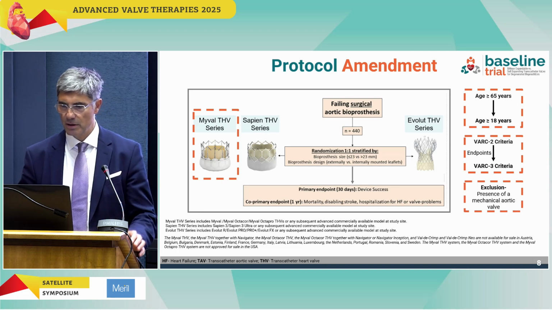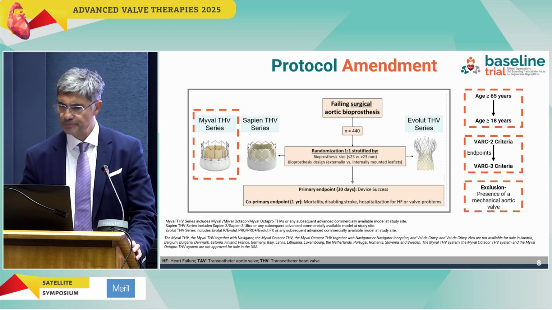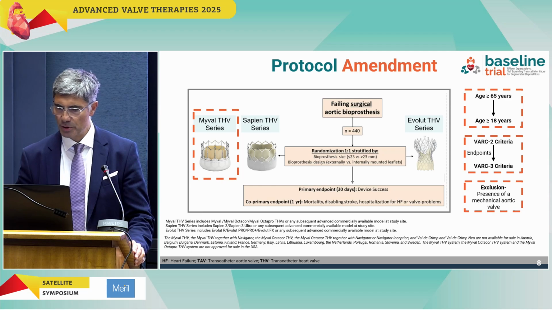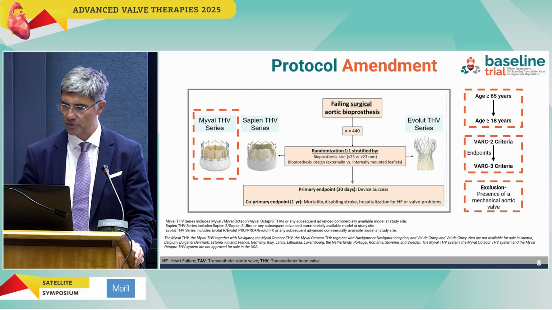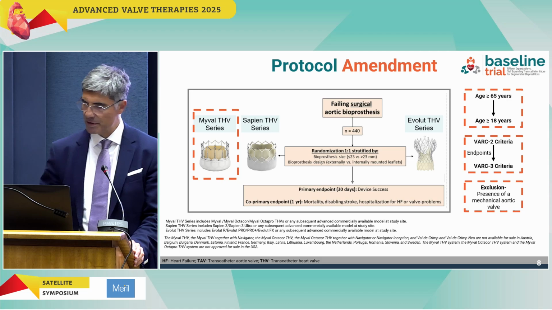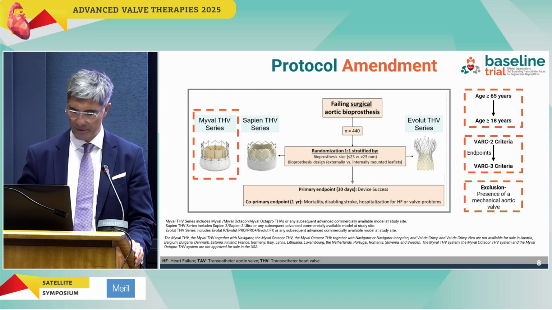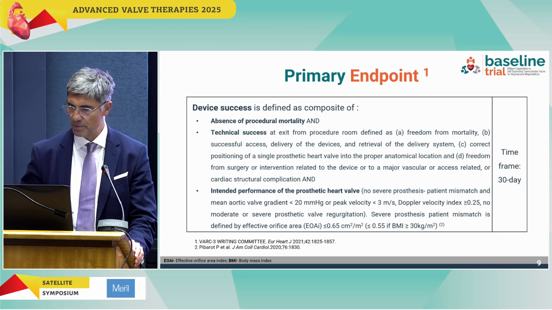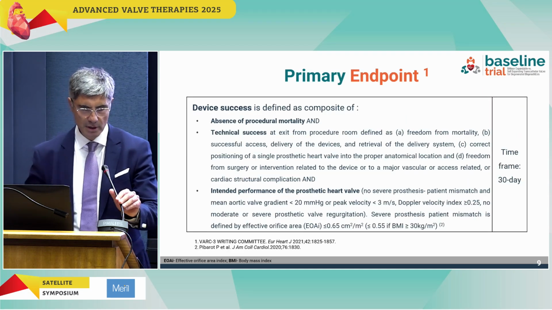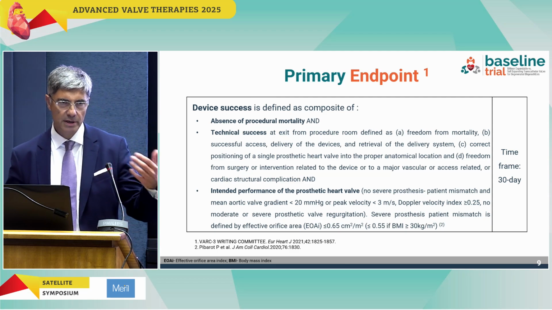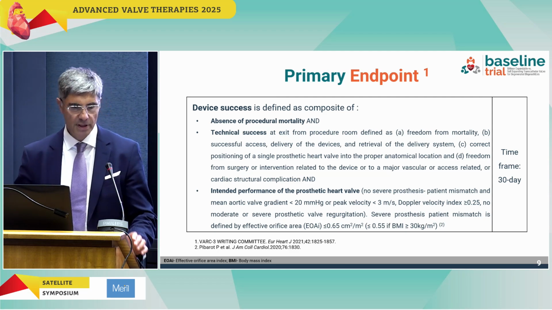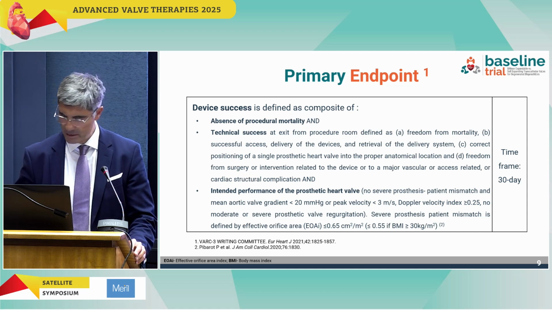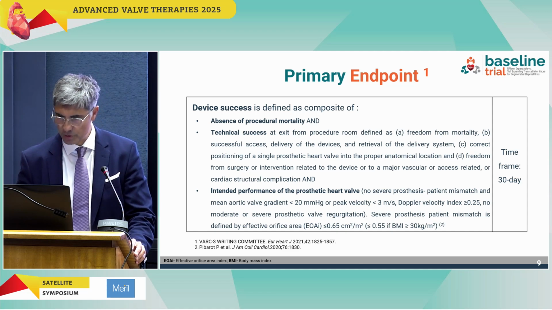randomization 1-to-1, bioprosthesis. You see that the primary endpoint is the device success. The co-primary endpoint is mortality, disabling stroke, hospitalization for heart failure or valve problems. The patients need to be more than 65 years old, and the VARC-3 criteria have been employed. And of course, exclusion criteria is the presence of a mechanical valve, and there was an amendment recently in the protocol, and now the balloon expandable valves being implanted are Myval as opposed to Sapien.